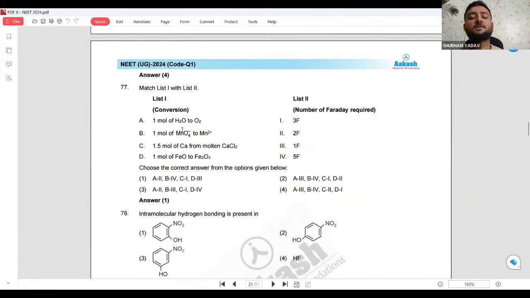Okay, 77. What is this? Number of Faradays. See, this is a very fancy word they have written. Number of Faradays, number of this, number of that. This is nothing. Just see what is the oxidation number of the first element or compound and what is its oxidation number in the second. Going from 1 to 2, what is the difference? The difference in number of electrons, that much Faraday is there in 1 mole. So 1 mole of H2O to O2.